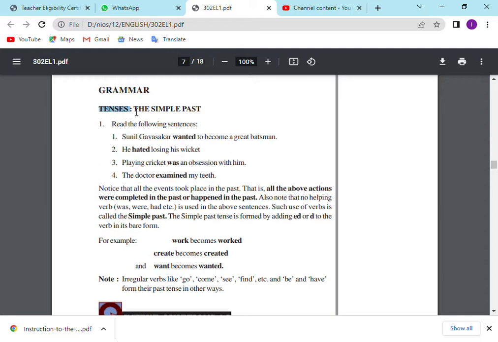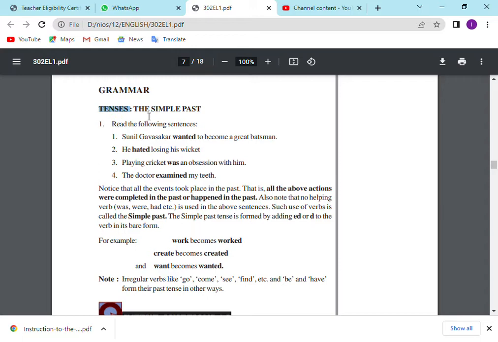For example, I am teaching. So in this sentence, teaching indicates the action. That's why teaching is the verb. I am playing. In this sentence, the playing indicates action. That's why playing is the verb. So what is the verb? Verb is the word that indicates any action.